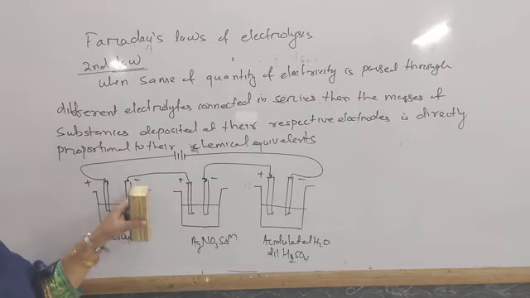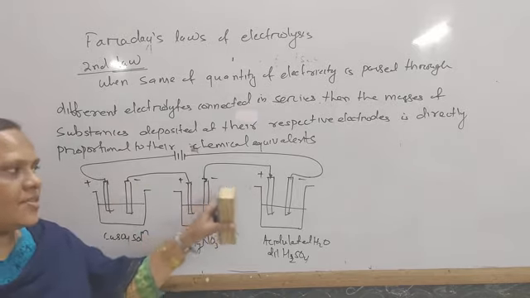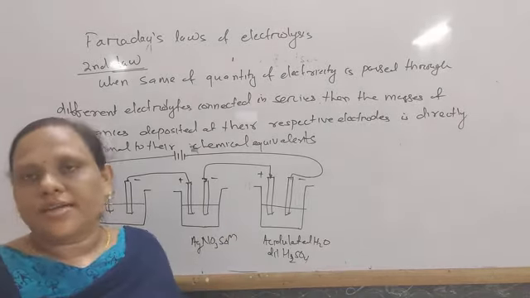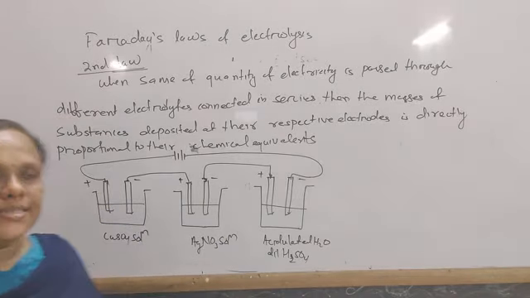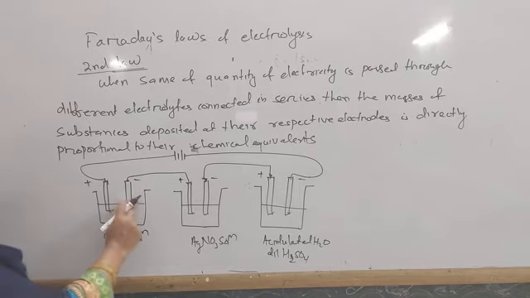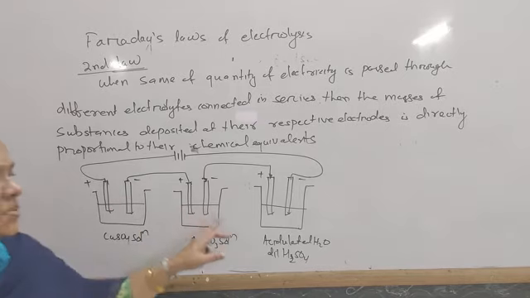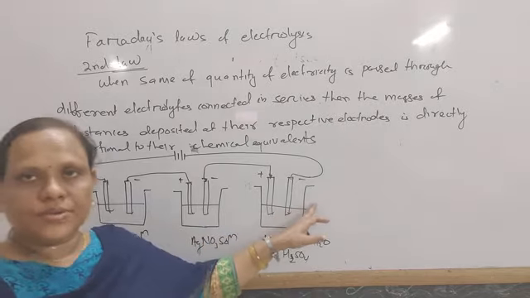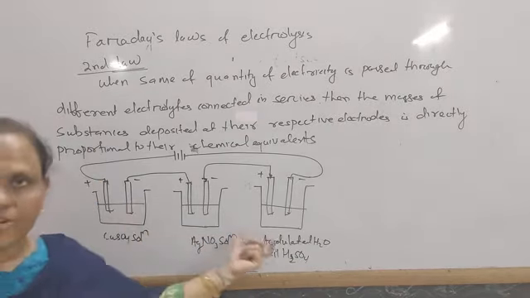These are the voltameters, or different electrolytic cells connected in series. Then here copper is deposited, here silver is deposited, and here hydrogen gas is liberated at the cathode.